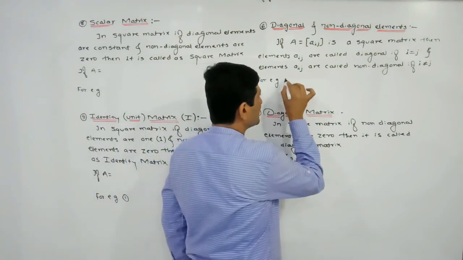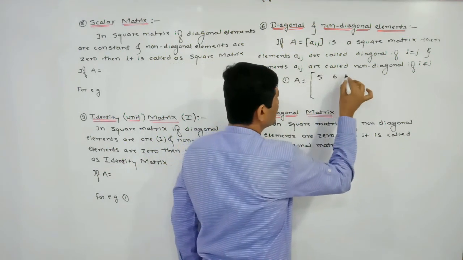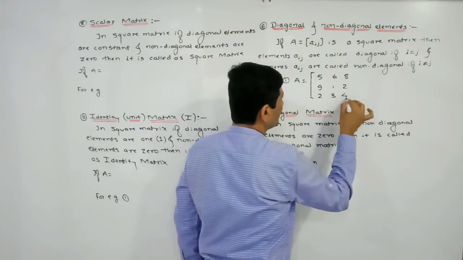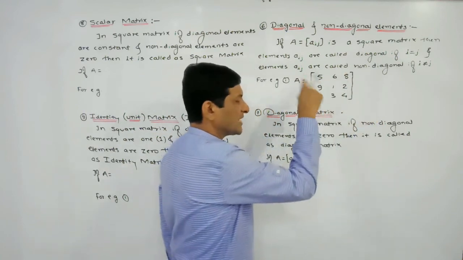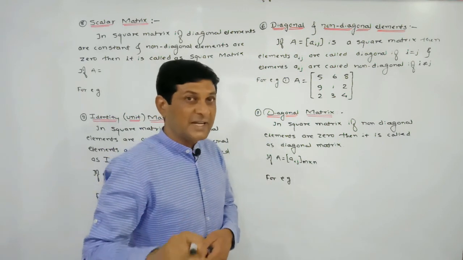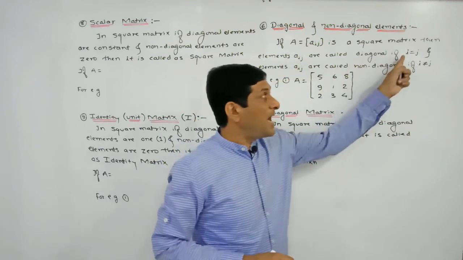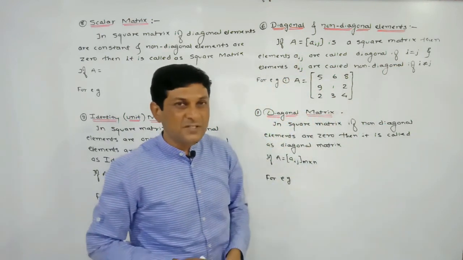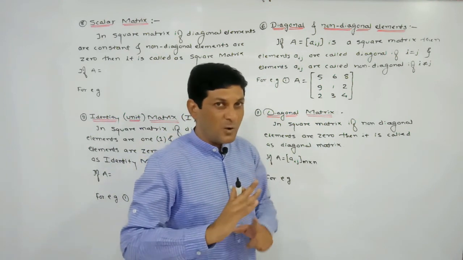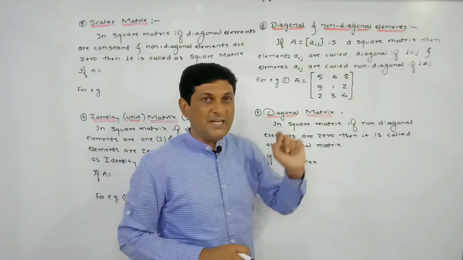Let A be a matrix whose elements are 5, 6, 8, 9, 1, 2, 2, 3, 4. As there are 3 rows and 3 columns, we can say that the matrix is a square matrix. First we are finding the diagonal elements. This element Aij is called diagonal if i is equal to j. Wherever this condition is satisfied, that i and j are equal, only then the element is called diagonal. Otherwise it is called a non-diagonal element. So now in this matrix a total of 9 elements are there.